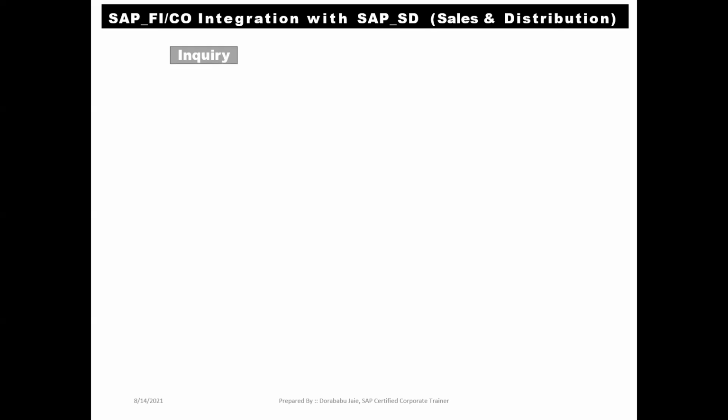And continuation. In case any customer is interested in our product, then they will take the quotation from the customer. Like how many parts they require, on which date, at what price they are expecting, and other basic information. Then after that, our sales and distribution team, that is the marketing team, will check with our warehouse management team whether this particular product is available or not. If it is available, then they can go for the sales. If it is not available, then they will not take the orders from the customer.